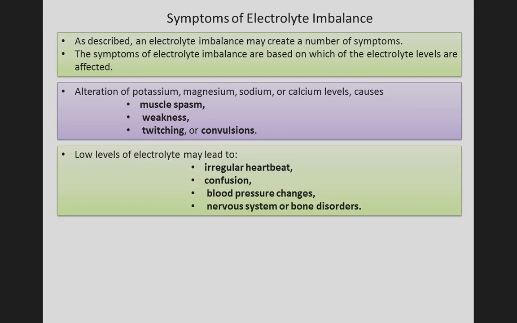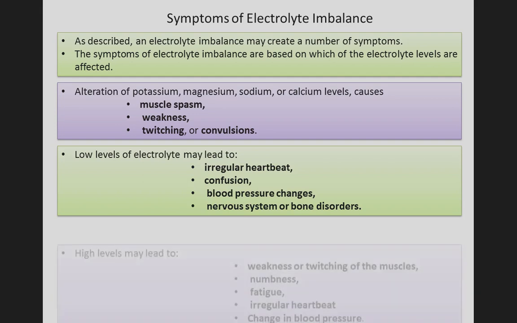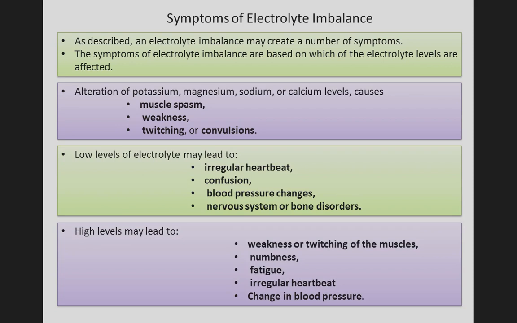Next, low levels of electrolytes may lead to irregular heartbeat, confusion, blood pressure changes, nervous system or bone disorder. Then what happens in high levels? High levels may lead to weakness or twitching of muscles, numbness, fatigue, irregular heartbeat, change in blood pressure.